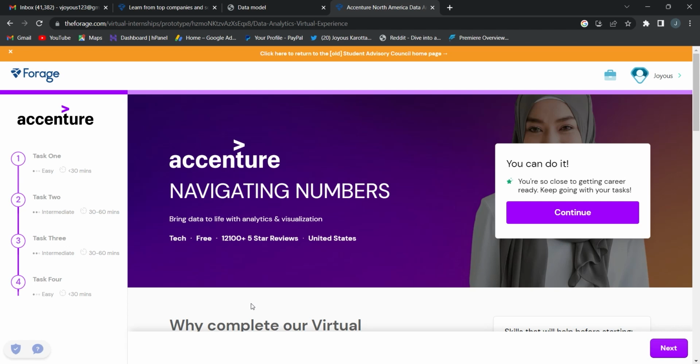So these are the tasks of the virtual internship that Accenture has launched. According to me, it's a good internship for those interested in sentiment analysis, specifically social media analytics. It is totally free. The link is in the description section, so please do check it out, and you will learn so much from this.